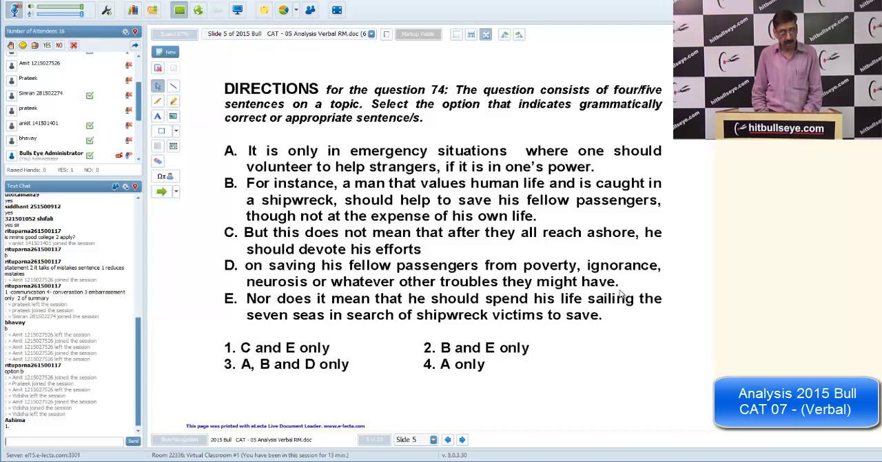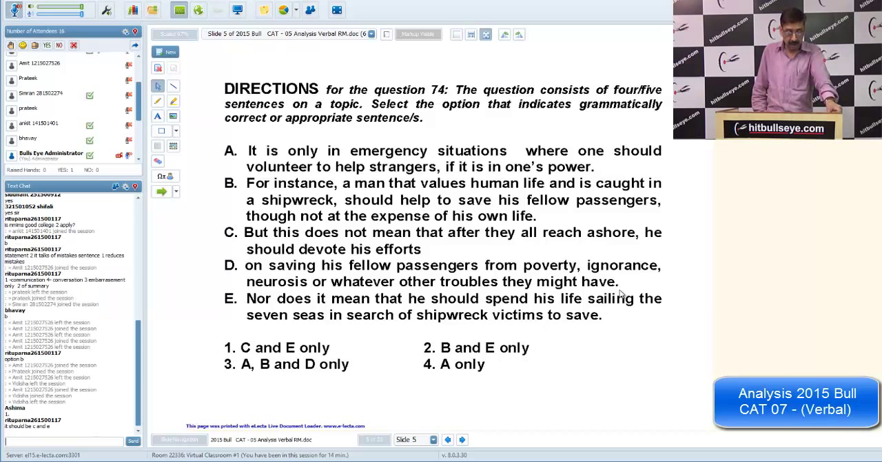the rest, A, B, D are wrong. Yes Ashima, I think your grammar is fine. So let's look at the sentences one by one. What's the problem with one?